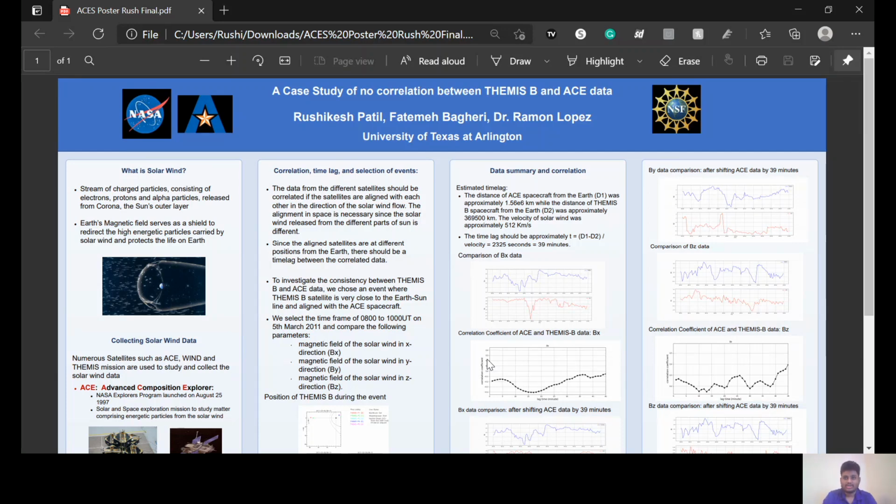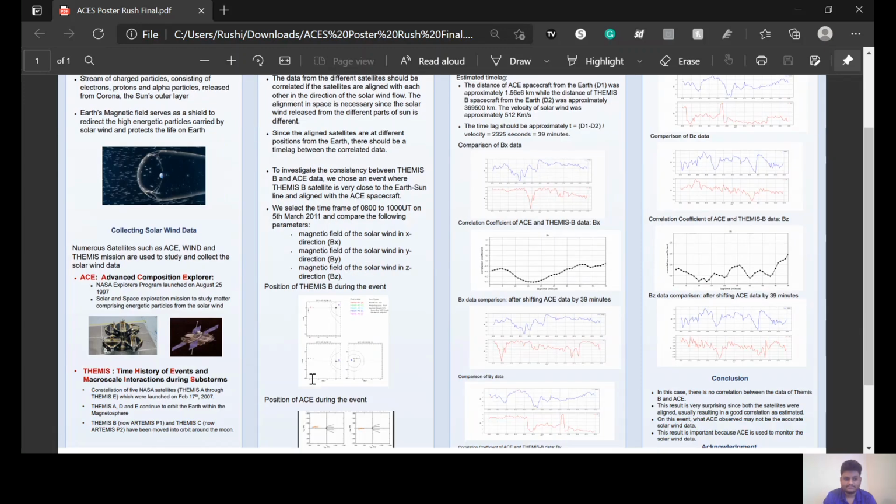It is basically a stream of charged particles consisting of particles such as electrons, protons, and alpha particles that have the potential to highly impact our day-to-day lives, including our electric grid, our satellites, and even our biological lives. This stream is emitted from the outer layer of the Sun called the corona, and Earth's magnetic field shields us from these highly energetic particles carried by the solar wind.